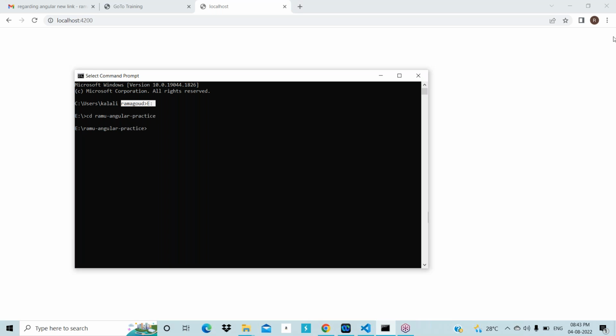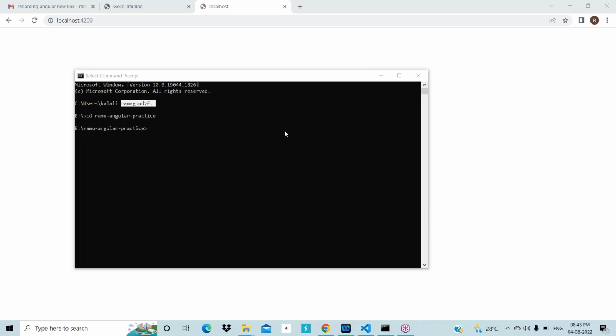If you close your command prompt, then immediately you will lose that application. As long as this ng serve command is available in the command prompt, only up to that time can you access your Angular application. Once you close this command prompt, you are not able to access it.